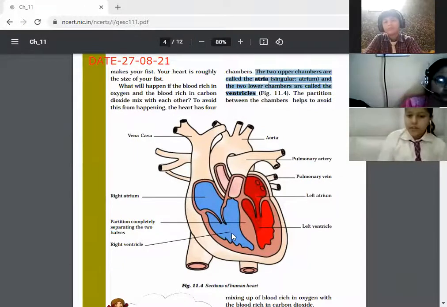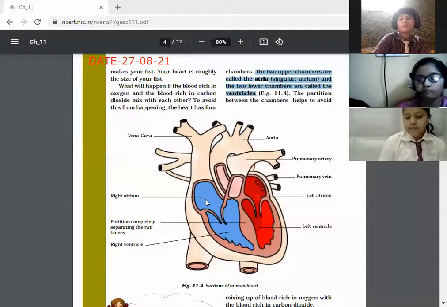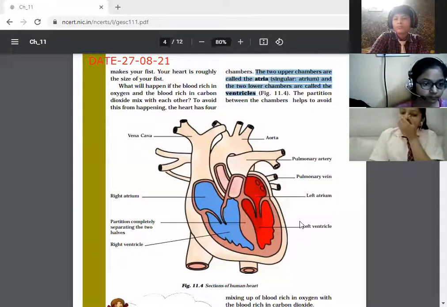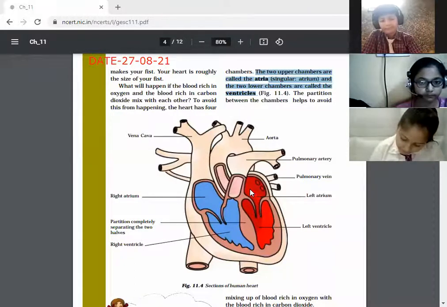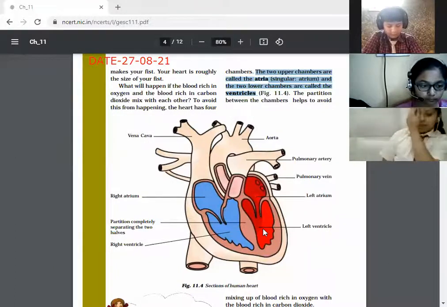And these 2 chambers are known as ventricles. You can see this chamber is known as the right atrium and the lower one is known as the right ventricle. Here on this side, this is the left atrium and this is the left ventricle. So total how many chambers are there? 1, 2, 3, 4. 4 chambers are there in our heart.